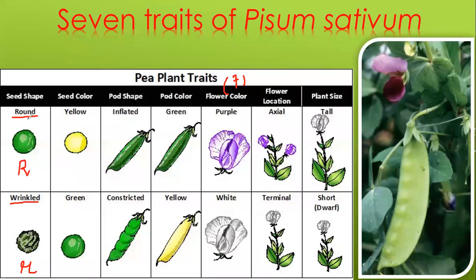Okay, so you have to study this symbol. If it is round, you have to use the symbol capital R, and if it is wrinkled, you have to use small r. Don't use W. Clear with the first character? Everybody?